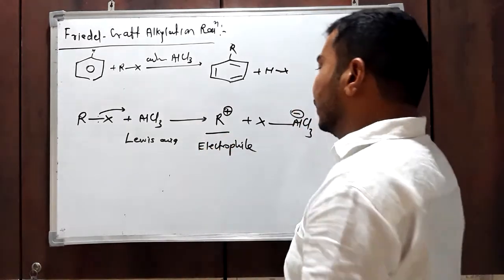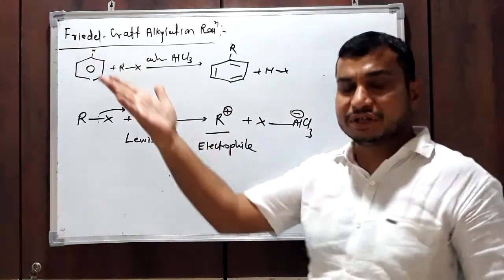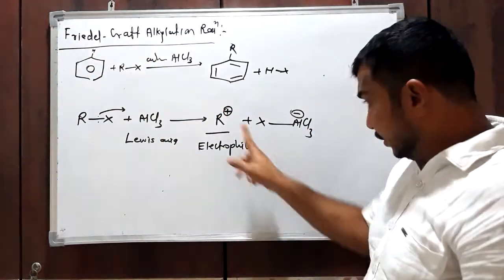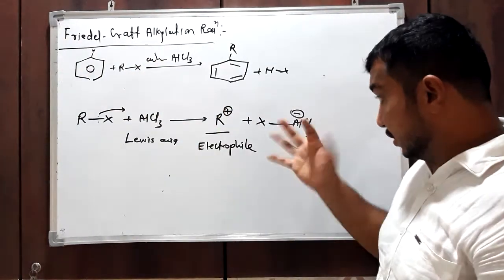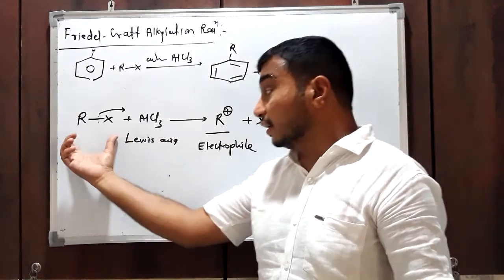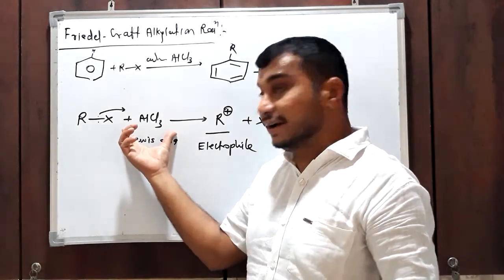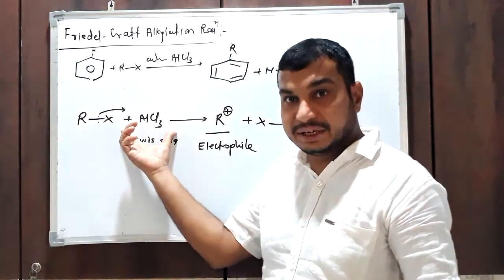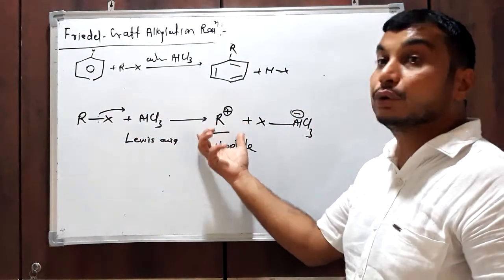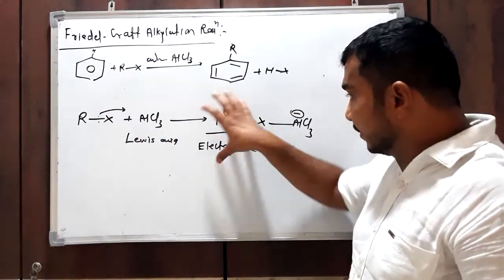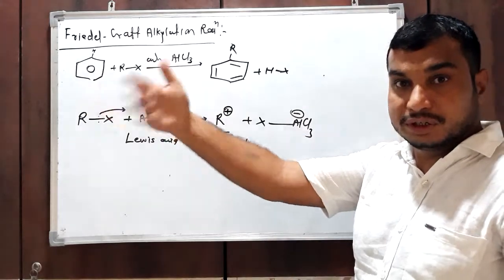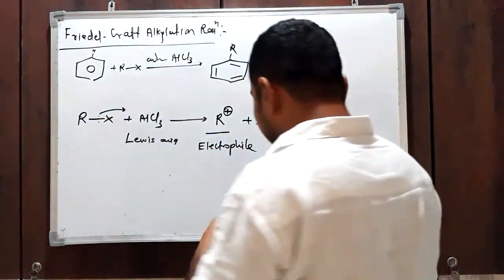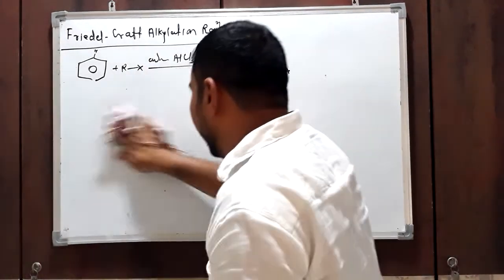Then this electrophile will react with the benzene ring. Initially the alkyl halide in presence of anhydrous AlCl3, the Lewis acid, forms the electrophile, and that electrophile is involved in step 1.